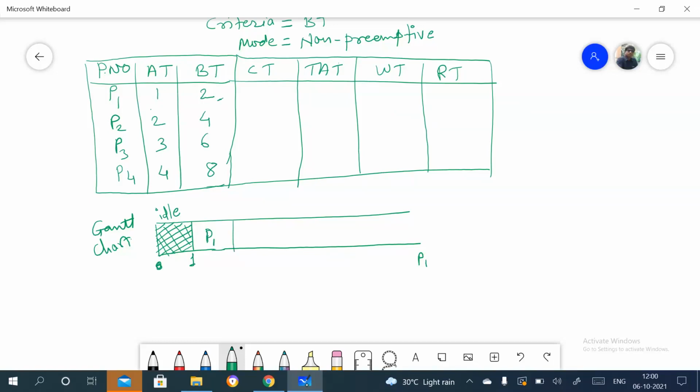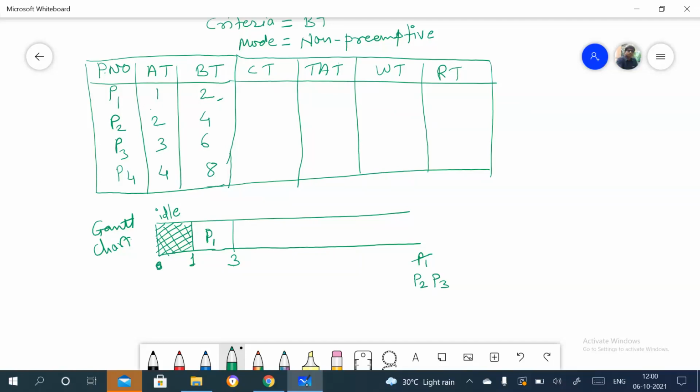So we can say this is 3, right? Now we need to check, is there any process that comes at 3 or before 3 and after 1? So this we have taken, right? Now, P2 comes at 2 and P3 comes at 3, it means P2 and P3 are in the ready queue.